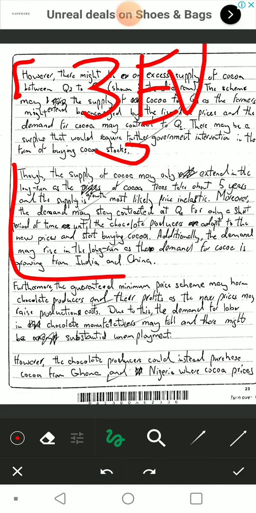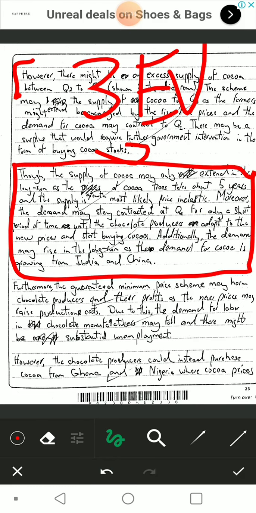Now, if this was an ordinary K paragraph, I'd give master 3 marks. But I'm evaluating my evaluation, so I'm gonna give master 4 marks here. Like I said, this is quite important, really important. The cocoa demand is growing from India and China. India and China, that is the application that is mentioned in the passage.